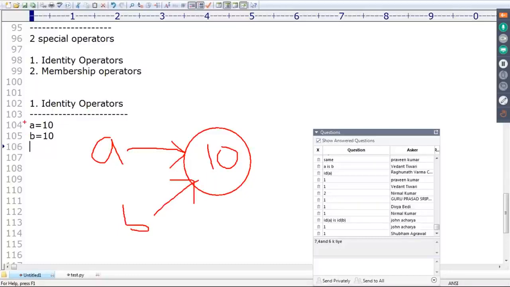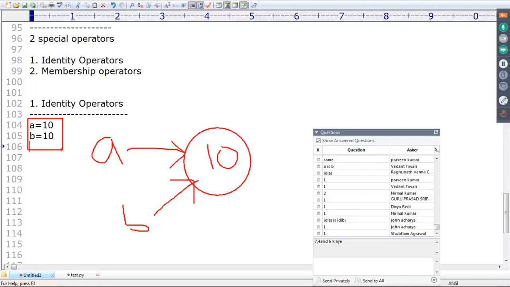Sir, A is equal to 10, B is equal to 10. Those are primitive values, right? How are these objects? That's the first doubt some people may get. First, make sure, sir, that in Python everything is an object. Remember, in Python everything is treated as an object only. The concept of primitives is not there.